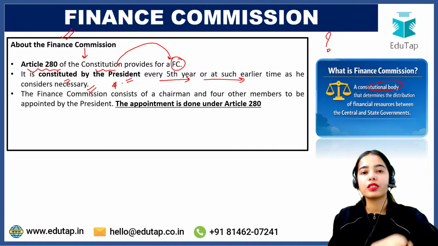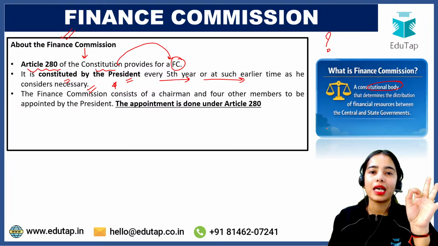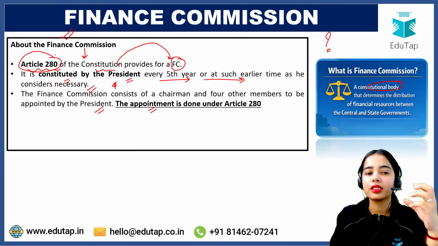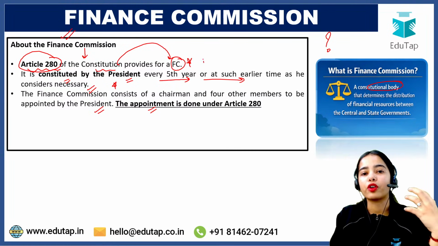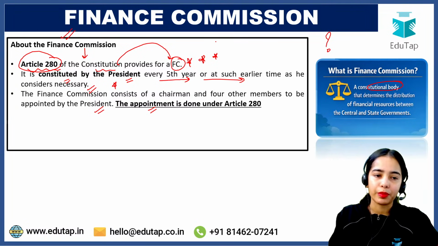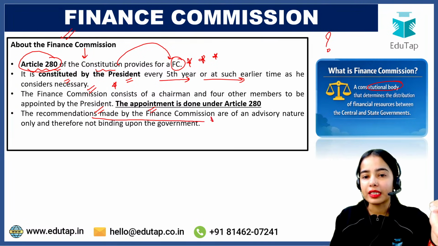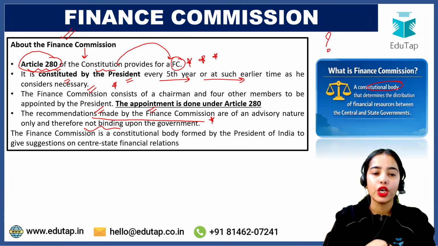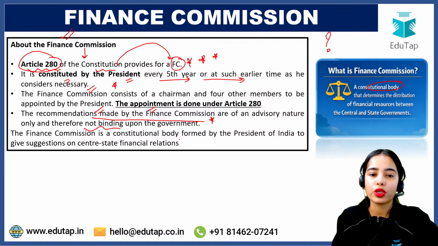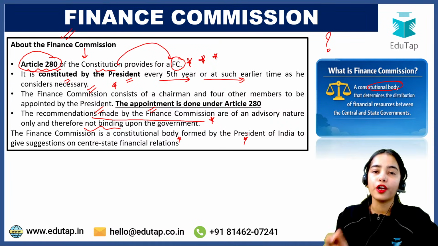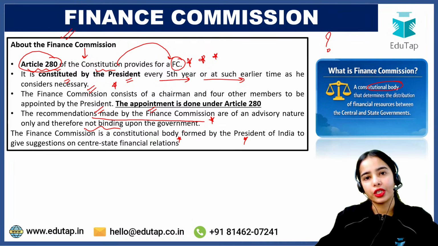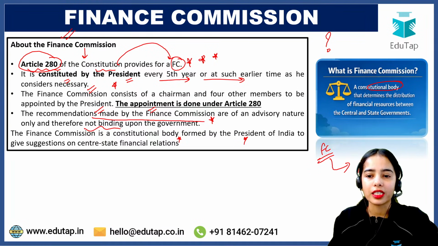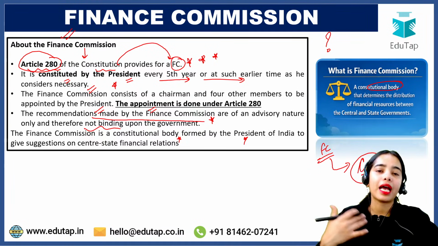The Finance Commission consists of a chairman and 4 other members appointed by the President. The appointment is done under Article 280, which provides for the establishment and constitution of the Finance Commission. The recommendations made by the Finance Commission are of an advisory nature only, and therefore they are not binding upon the government. So what we have understood is that the Finance Commission is a constitutional body formed by the President of India to give suggestions on center-state financial relations. It is constituted as per the Constitution, and it has a chairman and 4 other members.